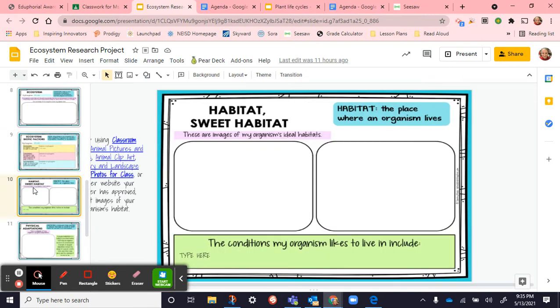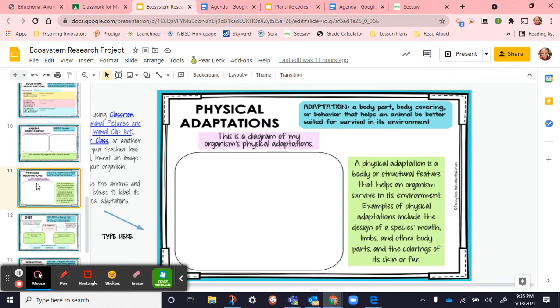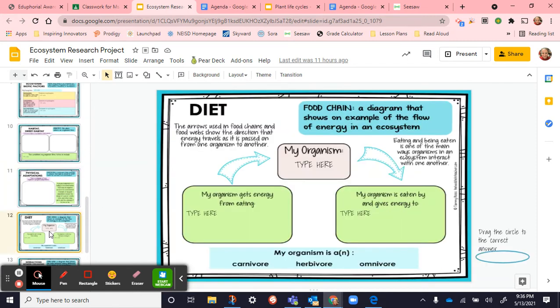Then we're going to talk more about the habitat where your organism lives. Then we're going to talk about adaptations. Physical adaptations are like if you were to look at your animal, what kind of body structures and features does it have that help it survive in its environment? Then there are some examples on that page. And then diet. So what does your organism eat, and then what eats it.